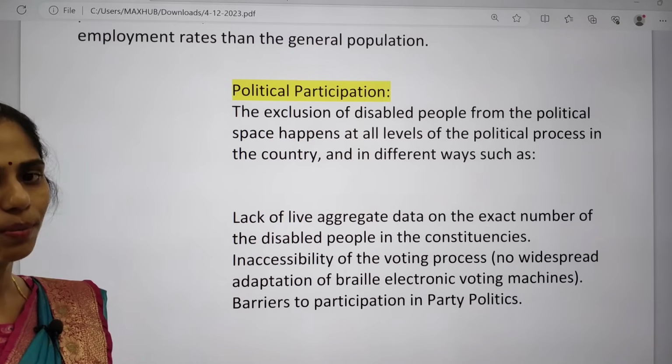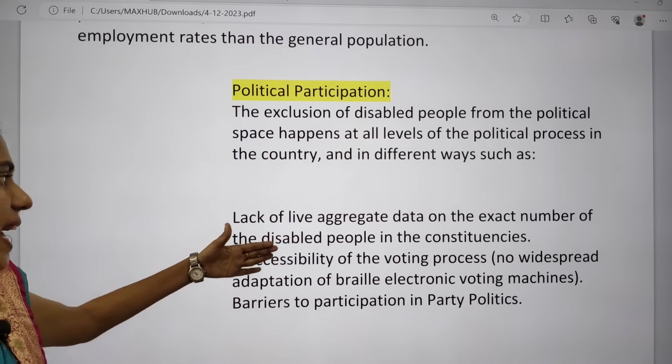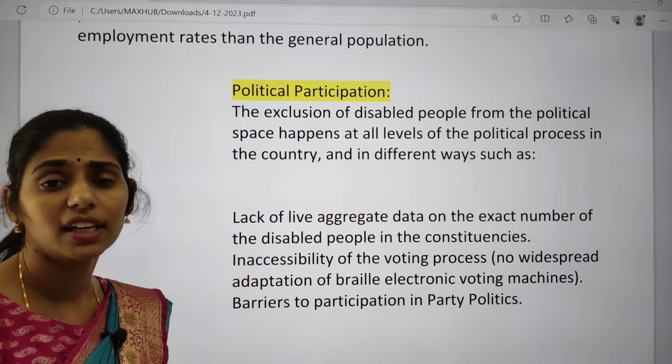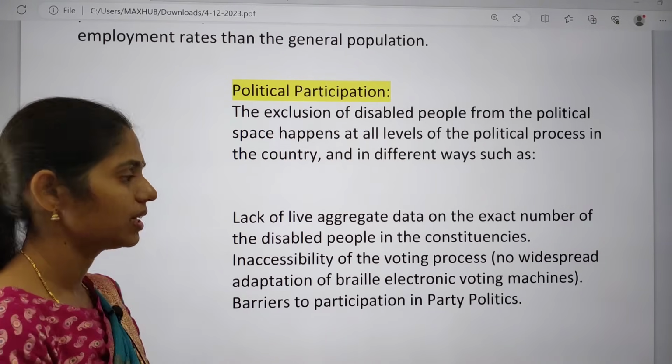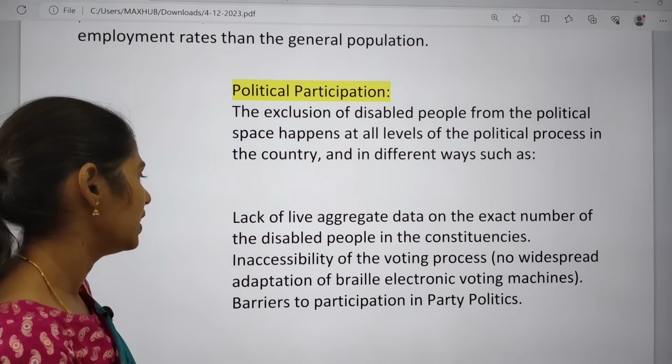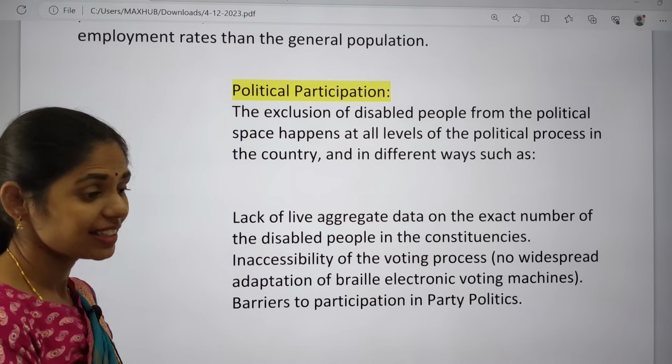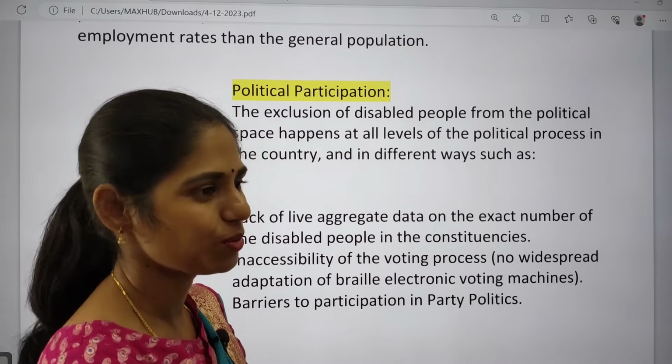There is no proper political participation because there is a lack of aggregate live data. There is no data regarding the exact number of people with disabilities in the constituencies, and there is inaccessibility of the voting process. Even recently we had elections, right? So I went to the polling booth.